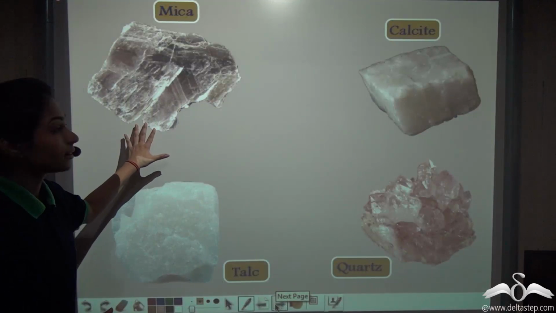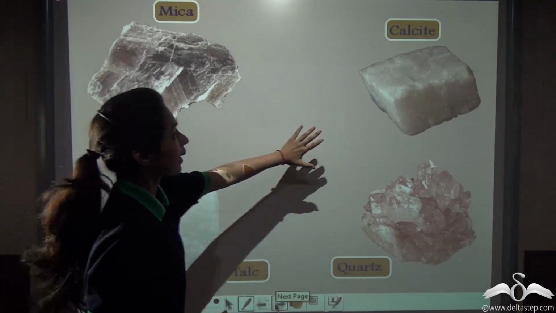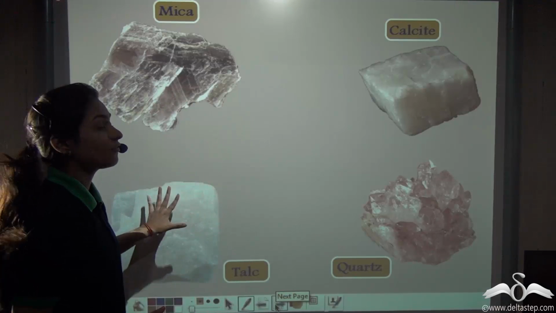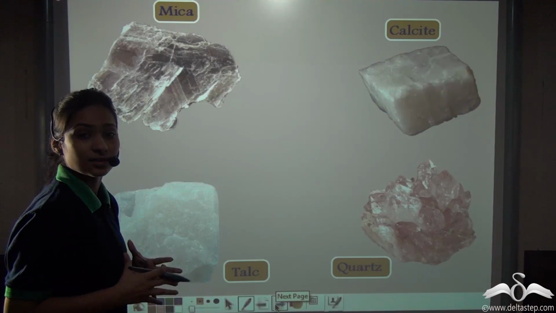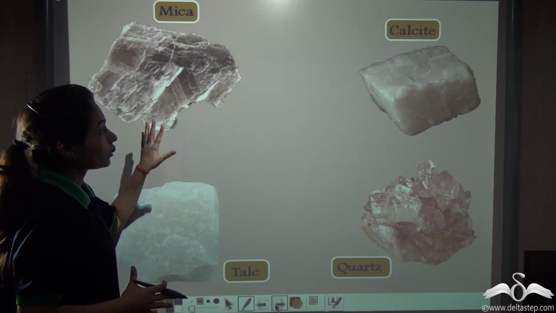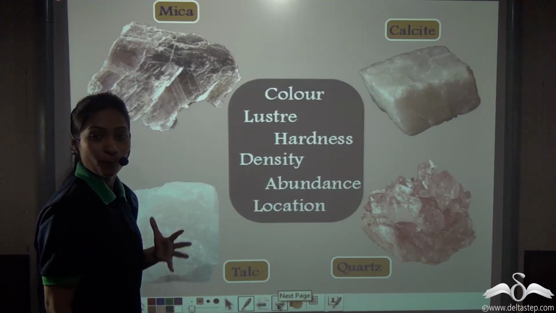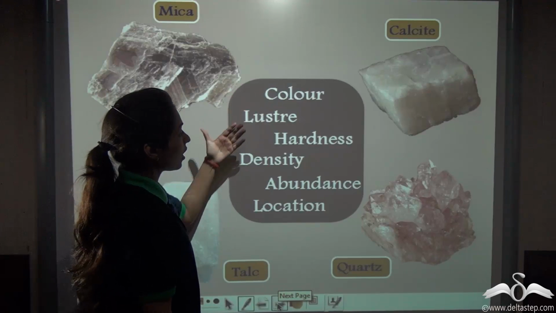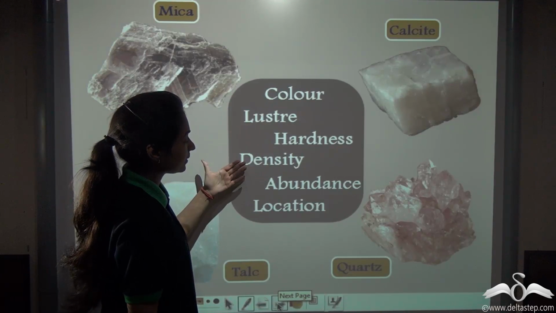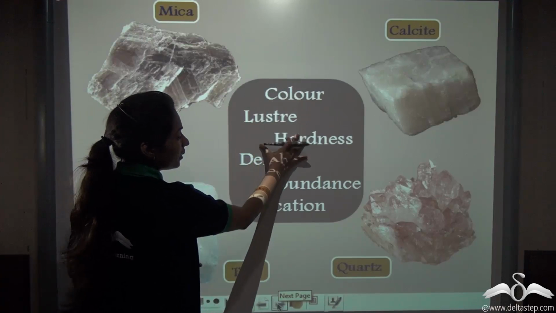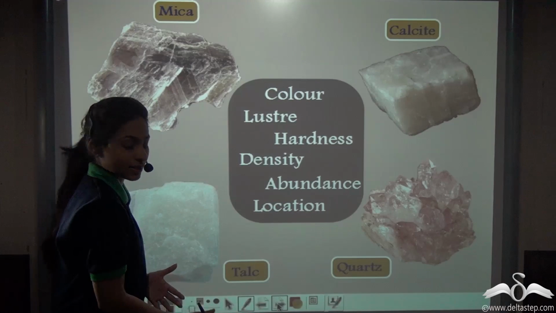See, these are minerals: mica, calcite, quartz, talc. These are some examples of minerals. There are various other minerals known to us. These minerals can be identified by their properties such as color, luster, hardness, density, abundance, and location. They can be classified according to these characteristics.